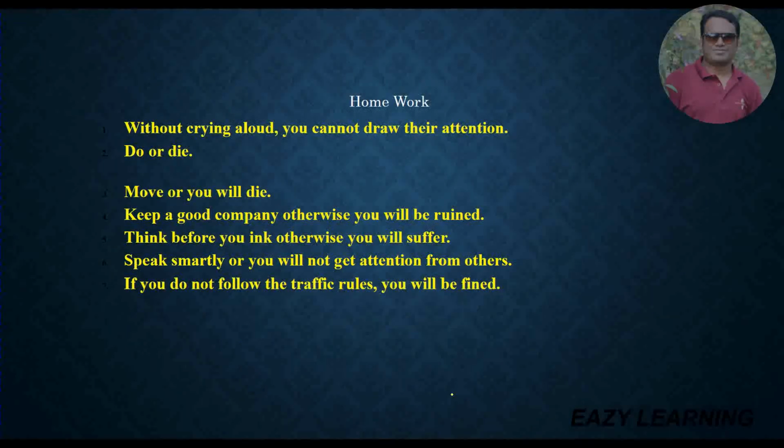I am providing you some homework. There are 8 sentences. You have to try to solve it.